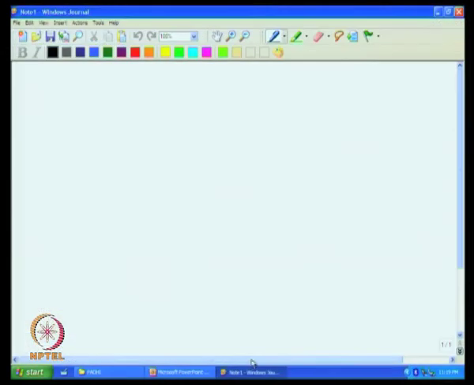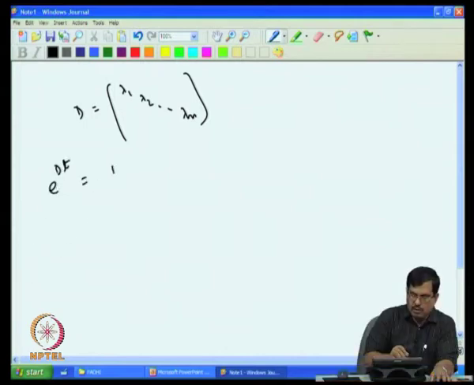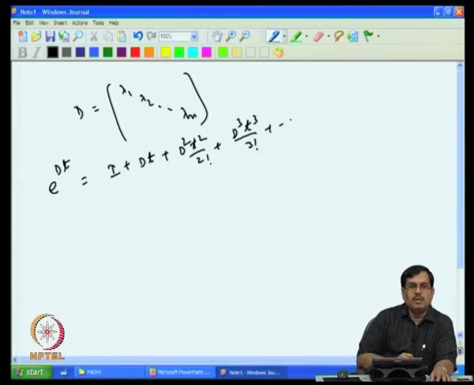Okay. So, we have D is nothing but lambda 1, lambda 2, like that. Remember, this is a diagonal matrix. So, what you are doing is e to the power Dt. Okay. So, e to the power Dt is nothing but I plus Dt plus D squared t squared by 2 factorial, like that, D cubed t cubed by 3 factorial, like that, that is by definition.